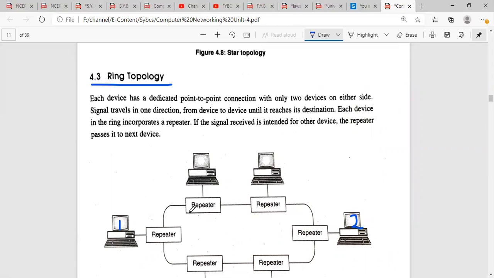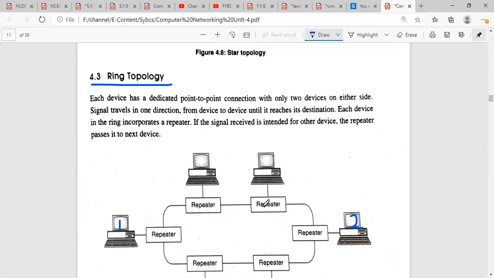What is a repeater? If there is a large distance between the two computers, the signal gets weakened, and to increase the strength of the signal, we have a repeater. If the signal received is intended for another device, the repeater passes it to the next. So if we are sending information from this computer to this computer, these two repeaters will not pass the data to these computers. Why? Because the destination address is not going to match with these computers. That is why the repeater will pass that information further.